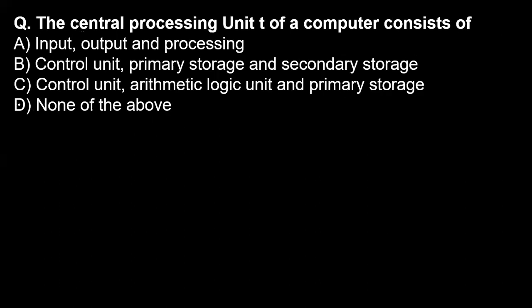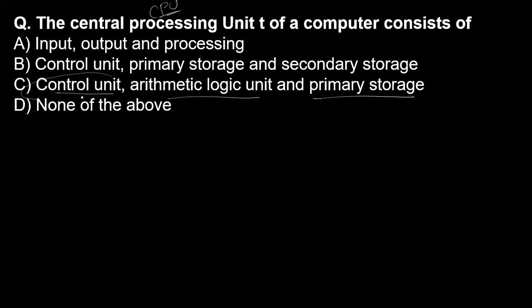Clear? Now, the central processing unit of the computer consists of... this is actually a part of the computer, but most of the time this type of question is asked in the question paper. That's why I have taken this question in our series. That is the central processing unit, the CPU. What does the CPU consist of? The CPU consists of the control unit, the arithmetic logical unit, and the primary storage.